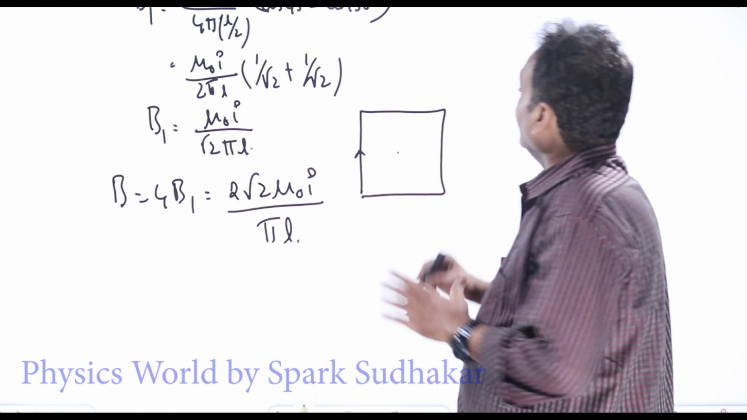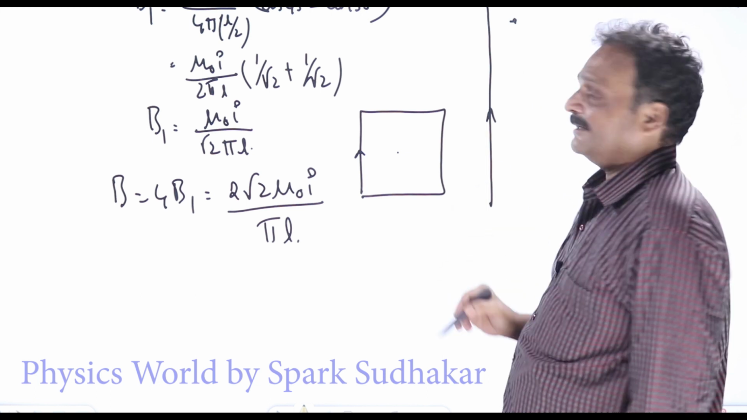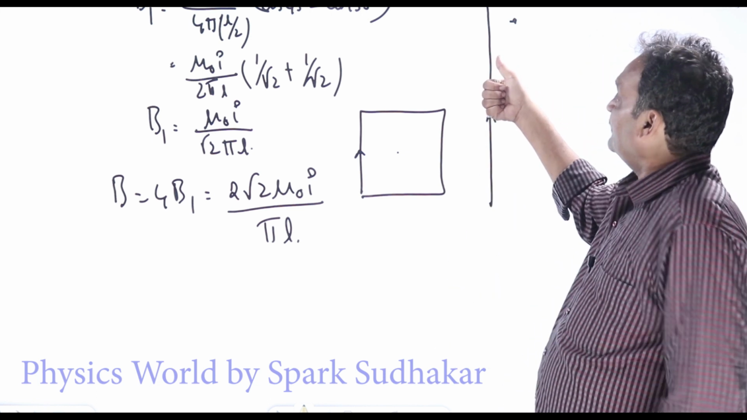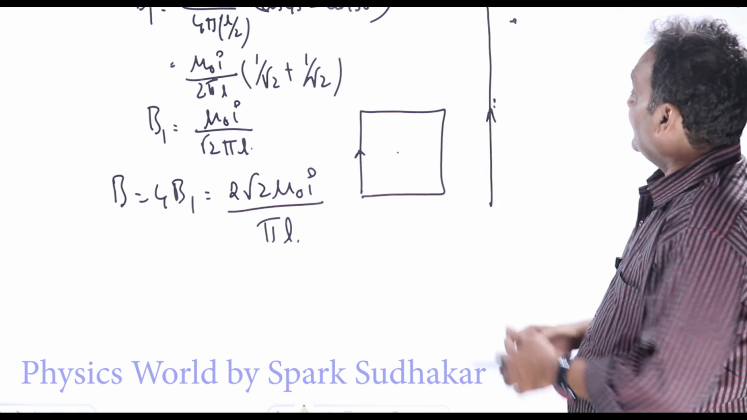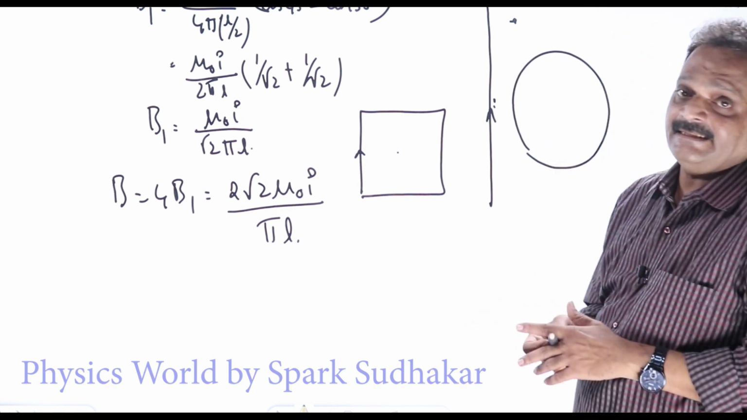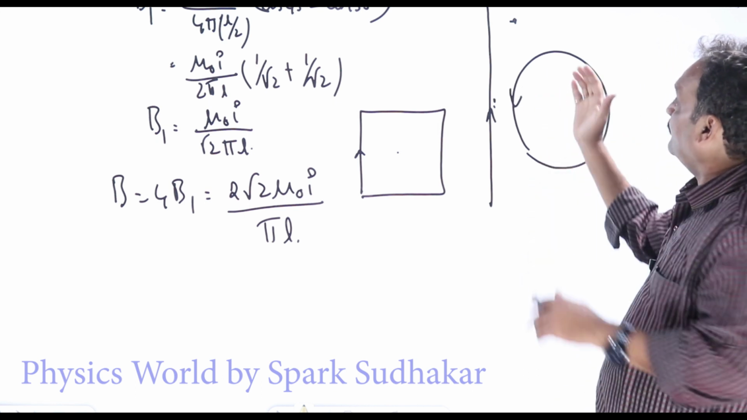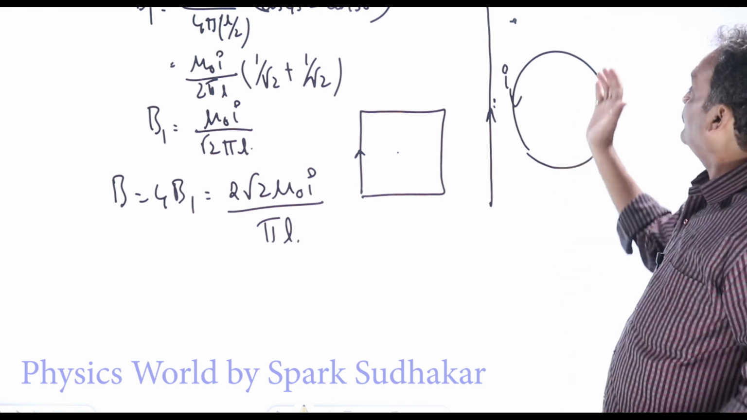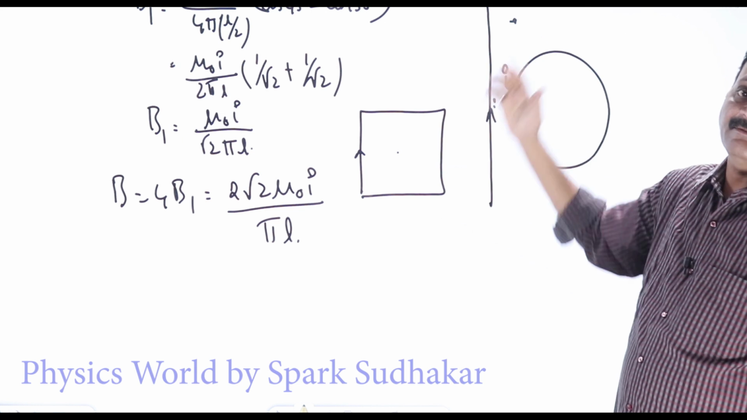Simply, if the current is in a straight wire like this, put your thumb in the direction of the current, curling right hand 4 fingers will give you the direction of the magnetic field. If that is in the form of a loop, reverse the case. Put your right hand 4 fingers in the direction of the current. Suppose the current is flowing like this. Curl your right hand 4 fingers in the direction of the current. Thumb will give you the direction of the magnetic field.